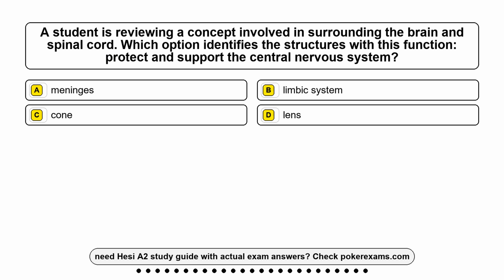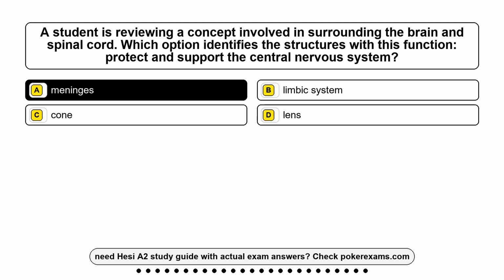Question 19. A student is reviewing a concept involved in surrounding the brain and spinal cord. Which option identifies the structures with this function, protect and support the central nervous system? Option A, meninges. Option B, limbic system. Option C, cone. Option D, lens. The correct answer is option A, meninges.